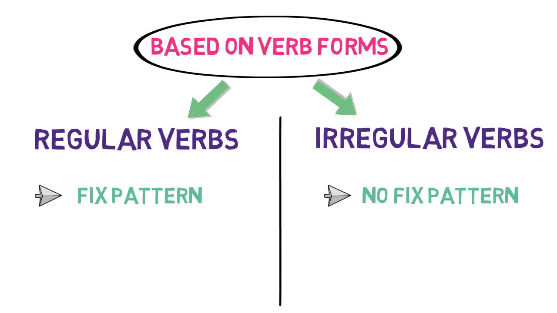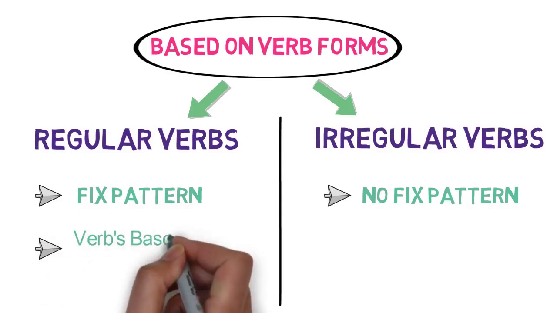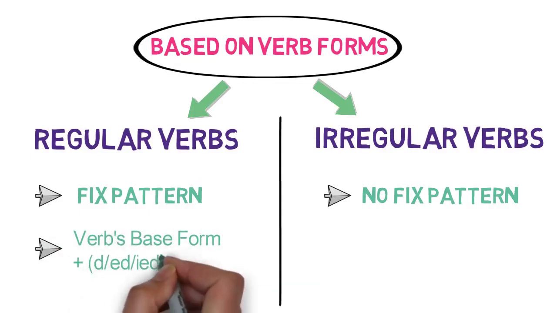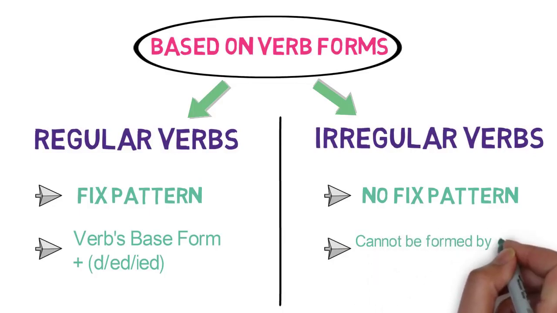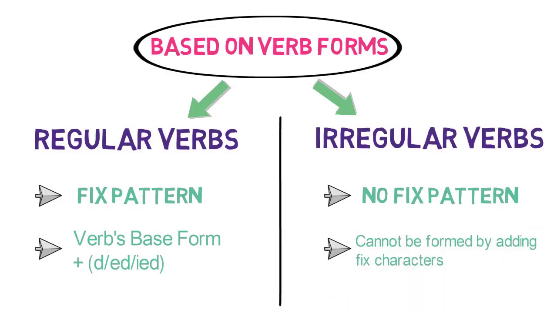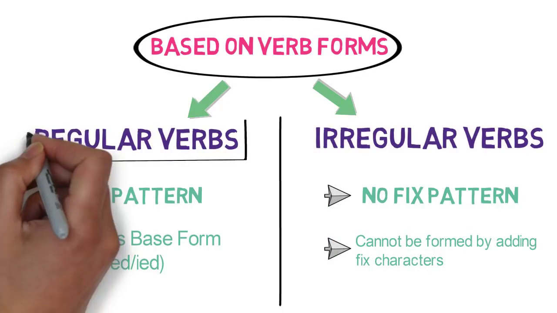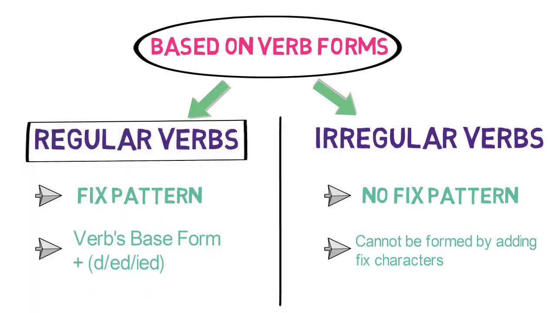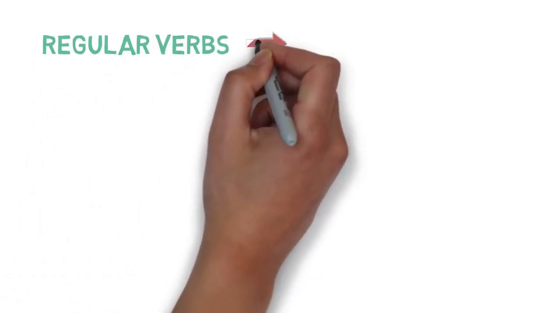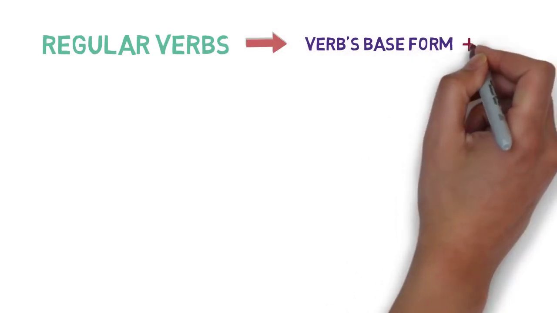Regular verbs are formed by adding ed, d or ied to the verb's base form as per the last character in the verb. As irregular verbs do not follow any such pattern, we cannot form them just by adding a specific character. Let's now understand how regular verbs are formed. Most regular verbs are formed by adding ed to the base form of the word.